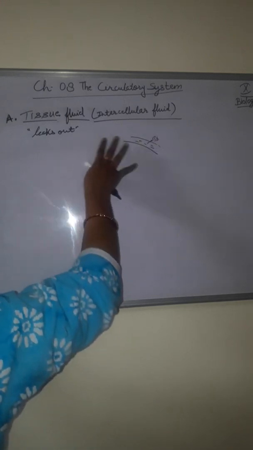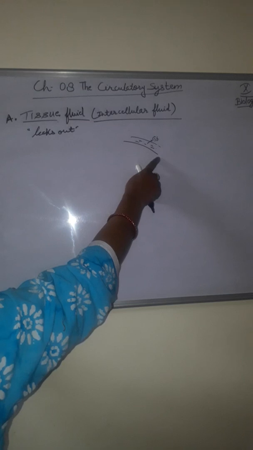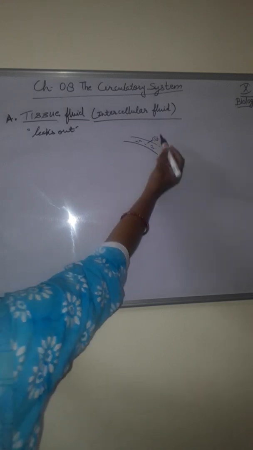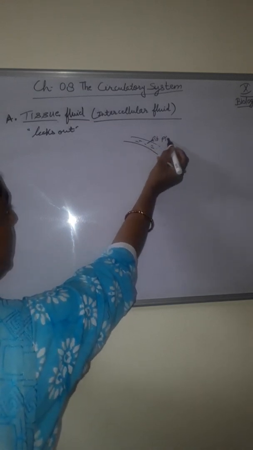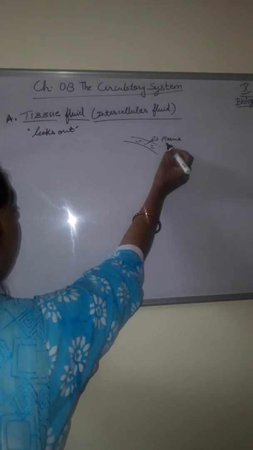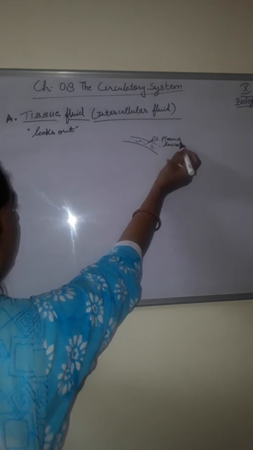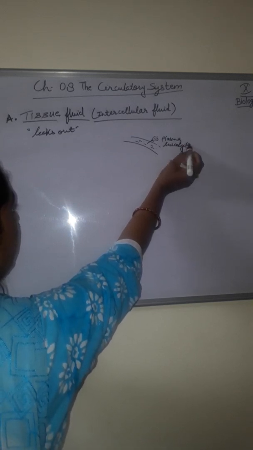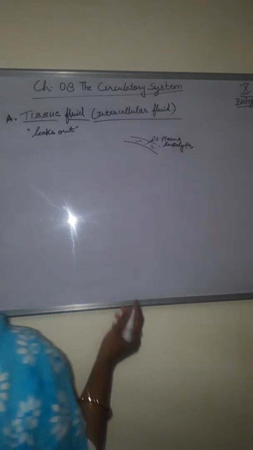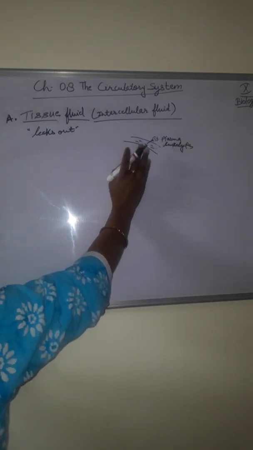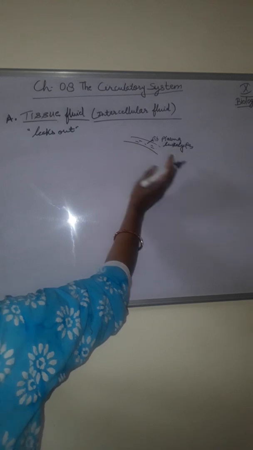Okay, the blood flows in the capillary of the tissue. The plasma and leukocytes leak out. What leaks out? Only the plasma and leukocytes leak out, and this fluid bathes the cell and is called tissue fluid.